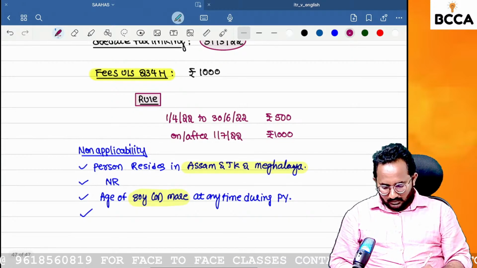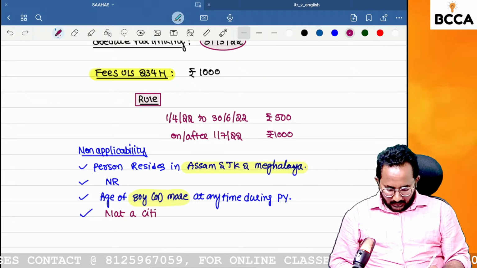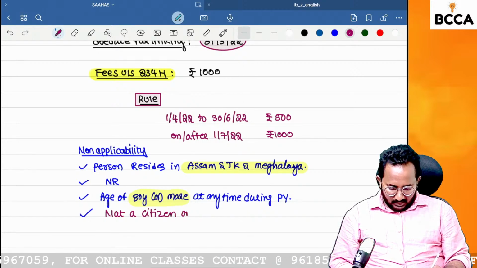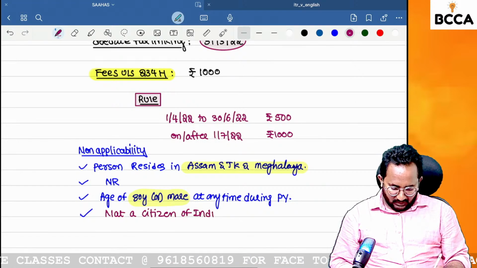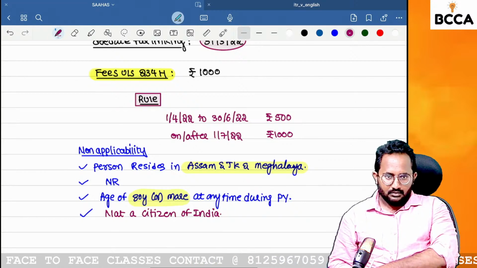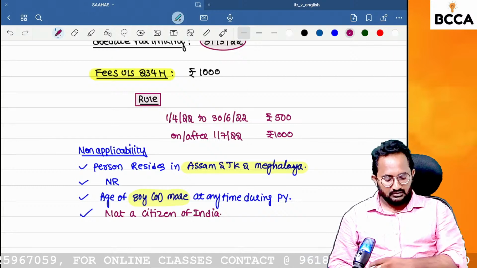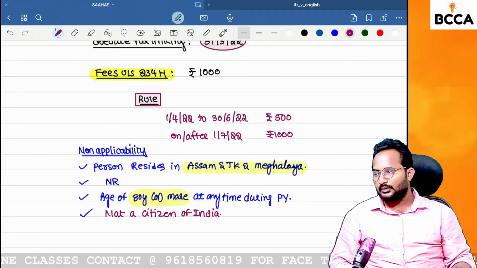Last one, not a citizen of India. If you are not a citizen of India, can you get an Aadhaar? If you are a citizen of India, then only you will get an Aadhaar. If you are a non-citizen of India, can you get an Aadhaar number? No. Then how can you create the linkage? That's why this person is also excluded.